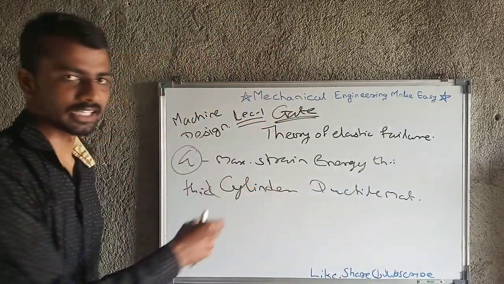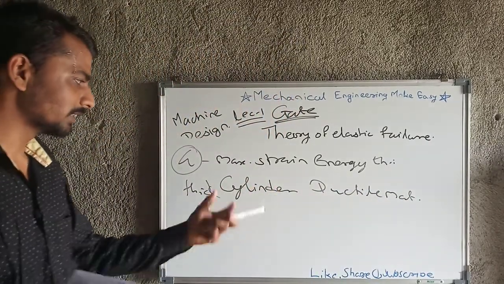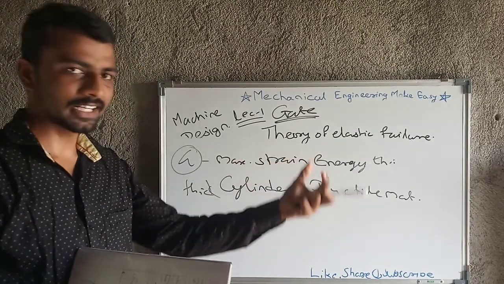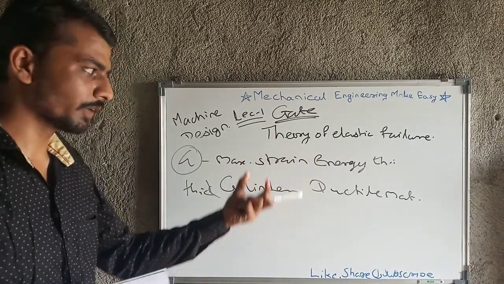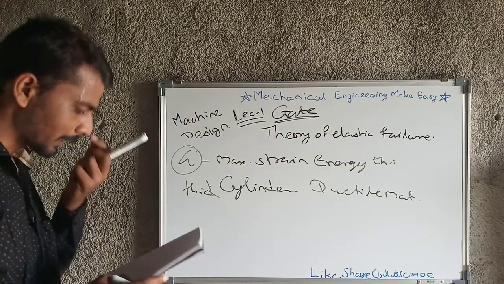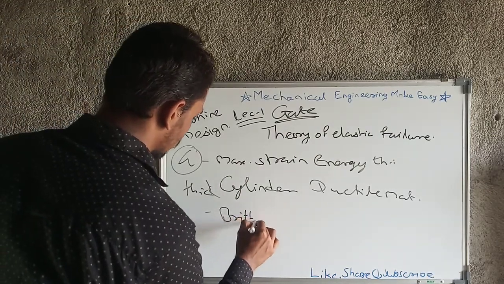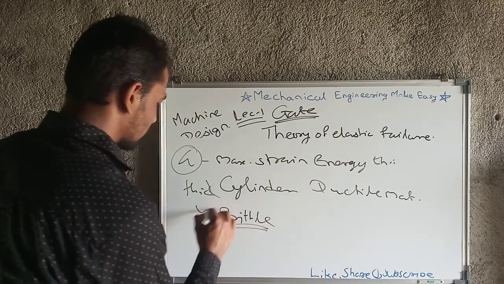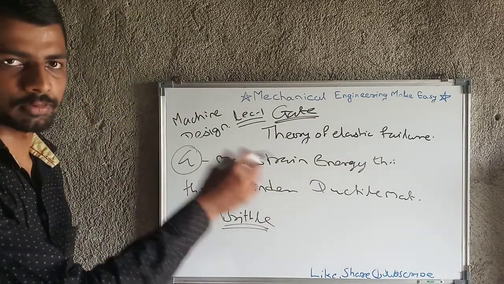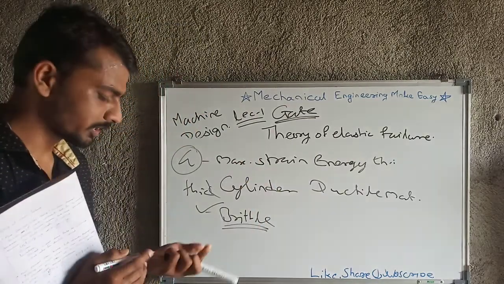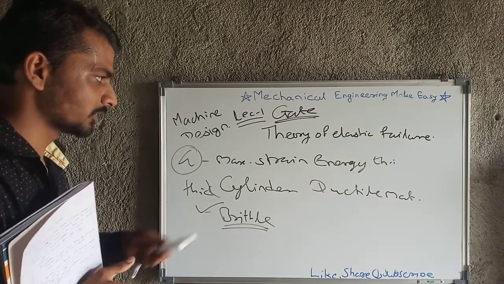If there is a thick cylinder of ductile material, then in that case the maximum strain energy theory is well justified. It can't be applied for brittle material. For brittle material we can't use this maximum strain energy theory, so this is the disadvantage of the maximum strain energy theory.